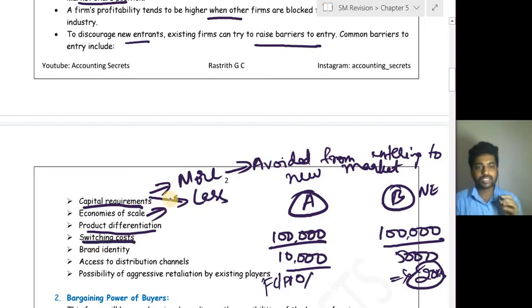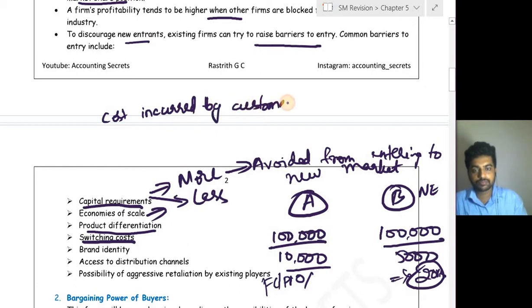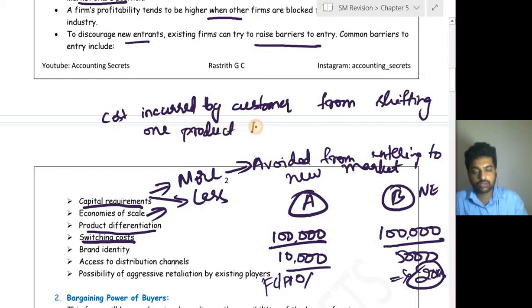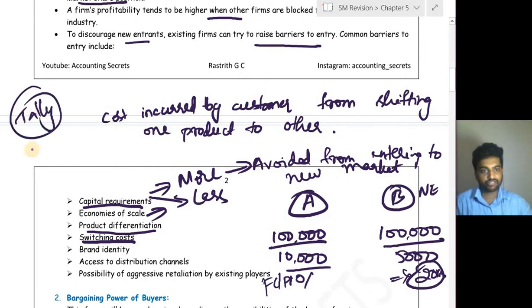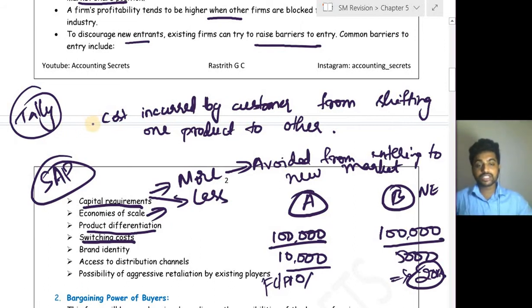Switching cost. Switching cost is nothing but the cost incurred by the customer from shifting one product to another. So for example, let us assume one organization is using Tally software now. They have to go for SAP. Okay. Here they can't directly purchase the SAP because here switching cost will be there.